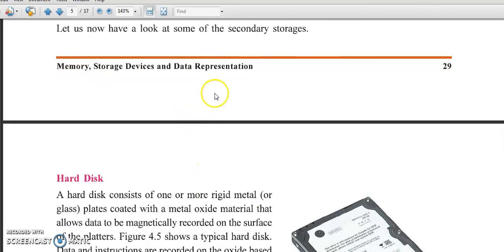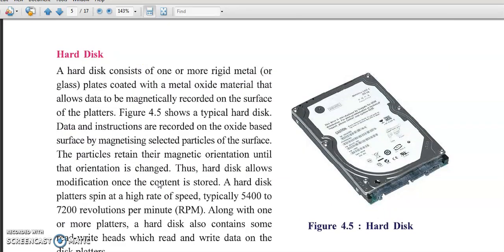Our chapter name is Memory, Storage Devices and Data Representation. We see there are two types of memory, primary and secondary. Now we are going to see the storage devices. Hard disk. In each and every computer there is a hard disk. If a hard disk is not available, we are unable to store any content in our computer.